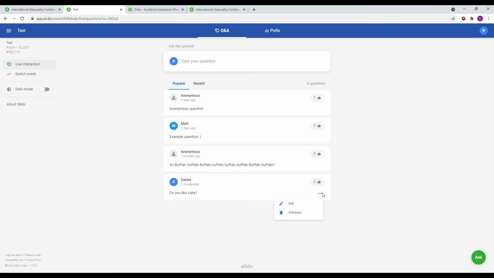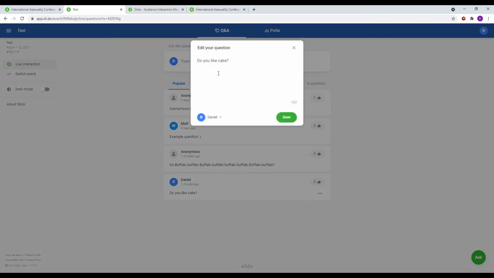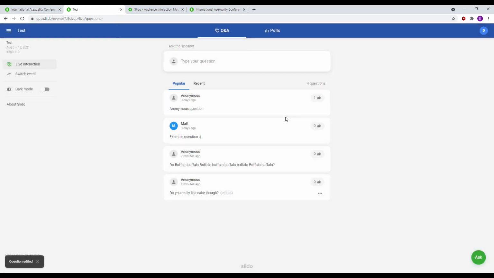Note that you may only edit questions that have recently been asked. When editing a question, you may change the contents of the question, and you may change the question to anonymous or change your name on the question. Once the question has been edited, it will say so next to the question.